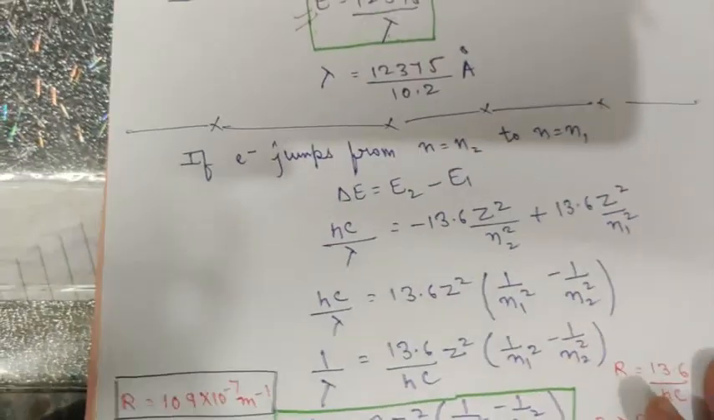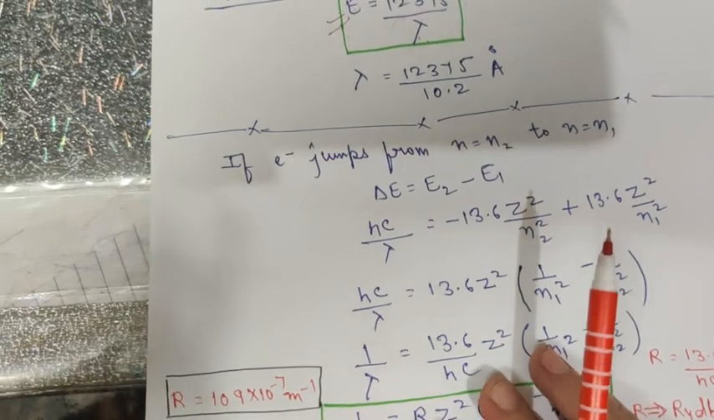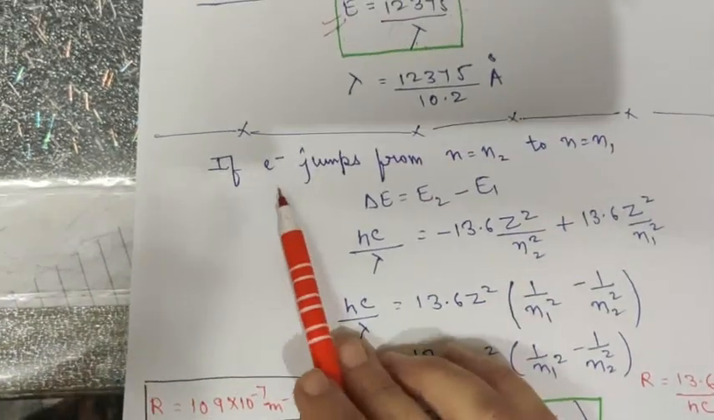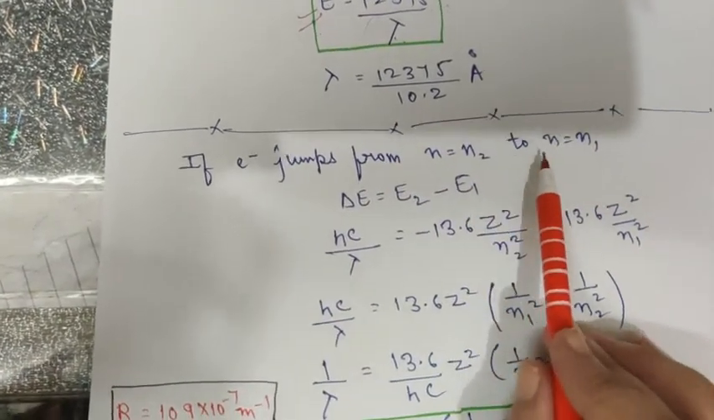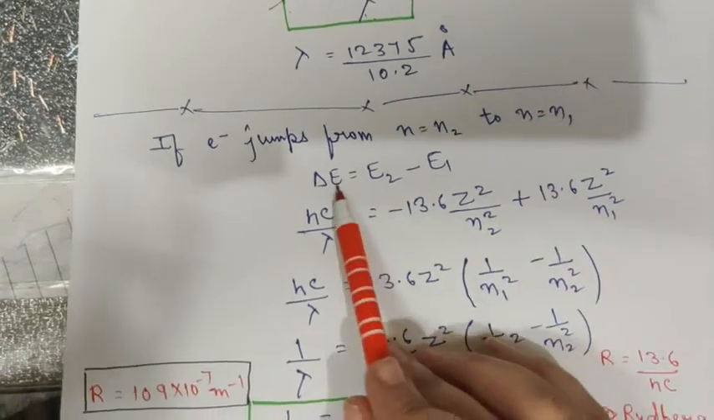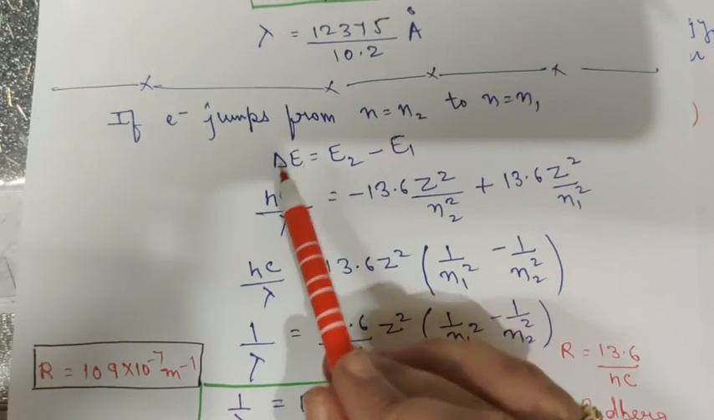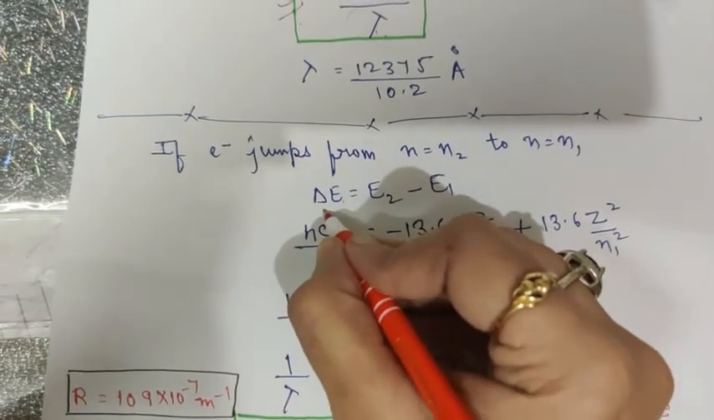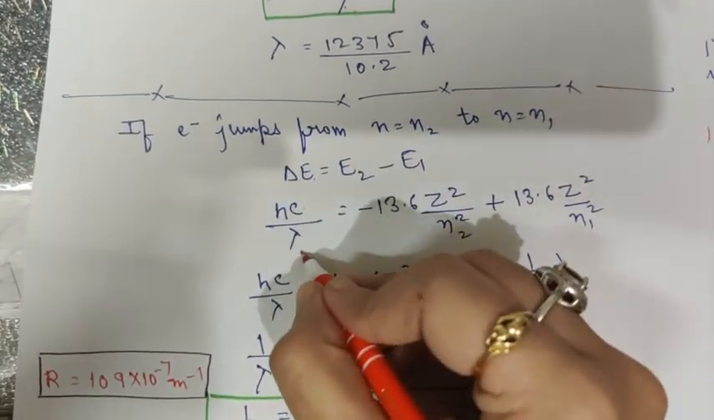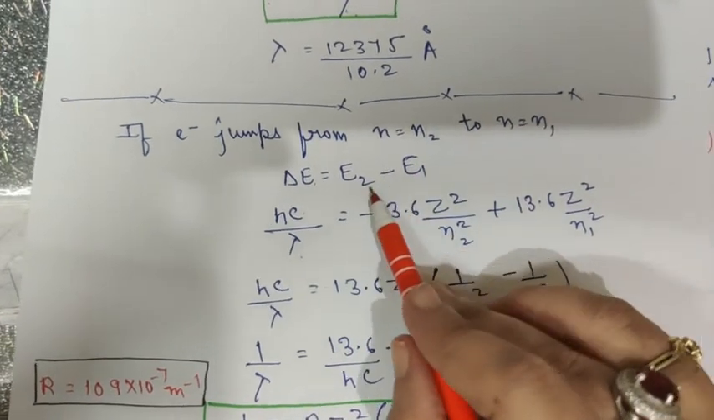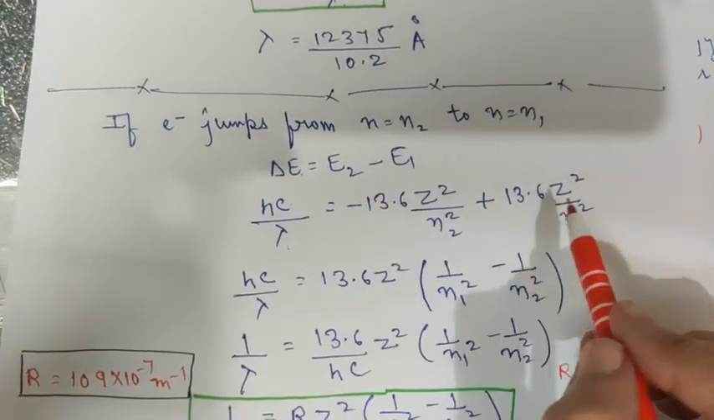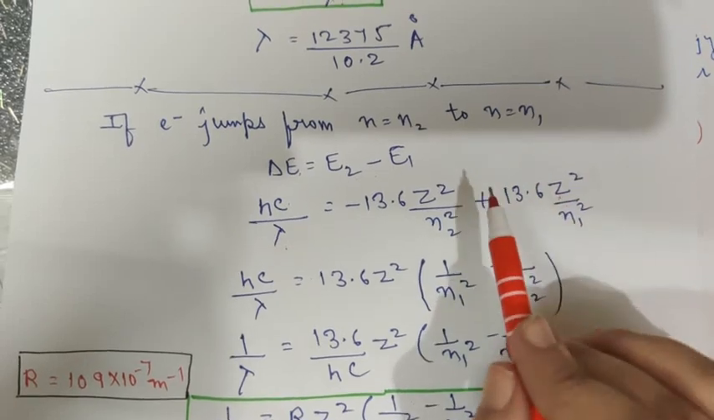Okay, now from here you are again going to see another very important formula. If an electron jumps from n equals n2 to n equals n1, then it can be written like this. Okay, for delta E, you know that from Planck's quantum theory, the value of delta E is equal to hc upon lambda, and if you substitute the values of energies in the nth level, you reach these two formulas. Please pay attention, children.